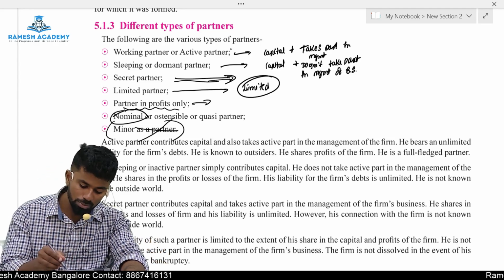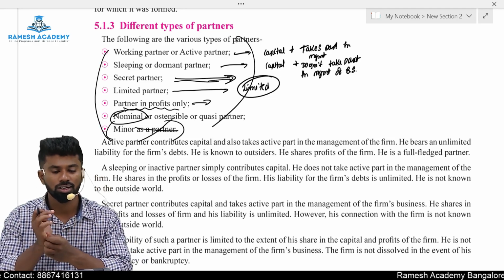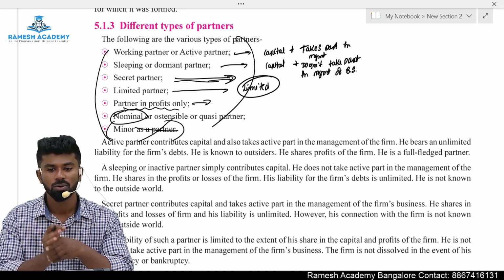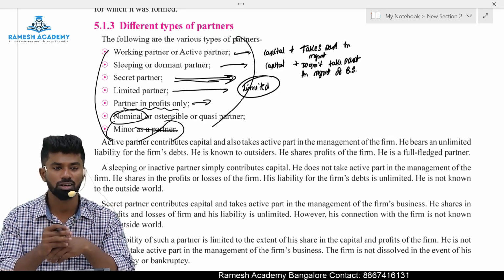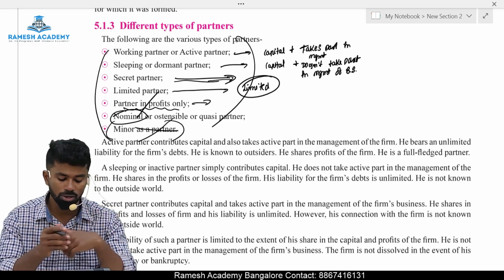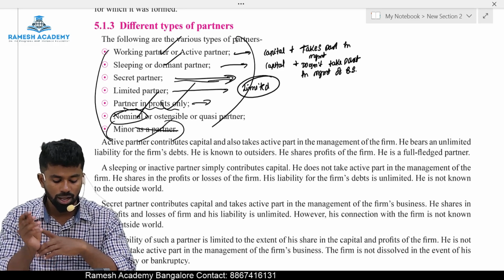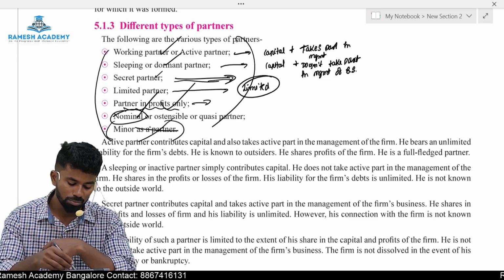And these types of partners, whatever they are given here, these are all childish talk. These limited partners, secret partners, those concepts are not there in the law. This concept of secret partners, we can agree to some extent. Nominal partner, partners in profit only, then dormant partner and active partners, but not these secret partners. And a minor as a partner.